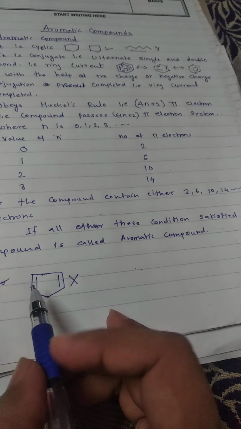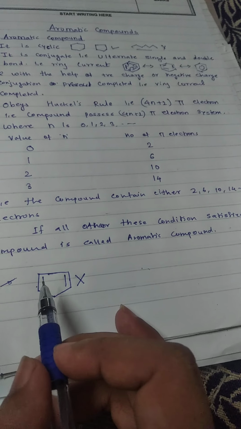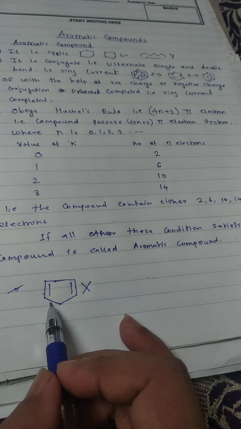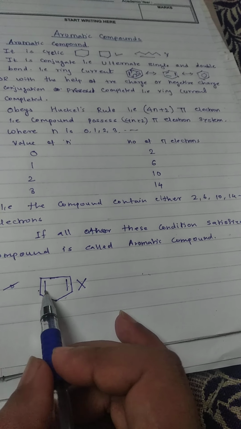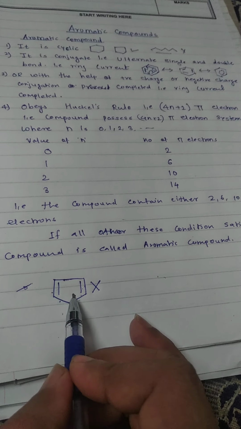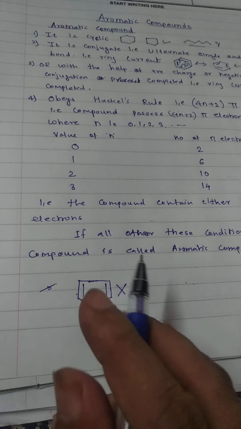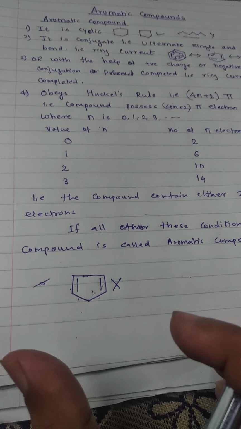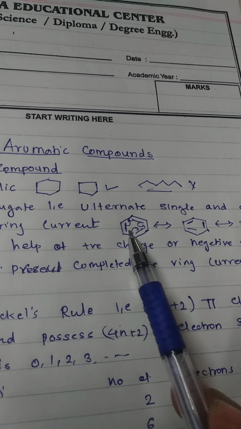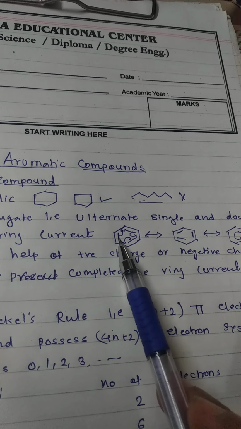Are you getting me? So throughout this compound there should be alternate single and double bonds. Here there is double bond, single bond, double bond, then single bond and single bond. That means there is no conjugation. So this compound is not aromatic. Everybody understand the meaning of conjugation? Throughout the ring there should be alternate single and double bonds, and these are called pi bonds. These pi bonds are not fixed. We can move these pi bonds within the ring.